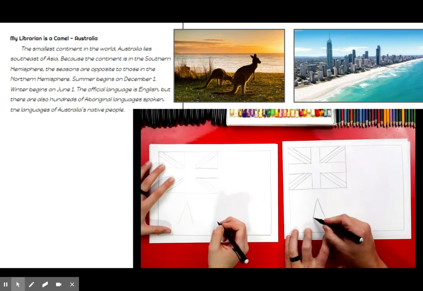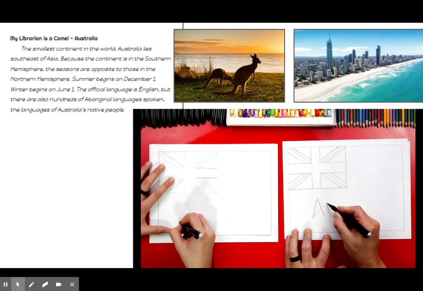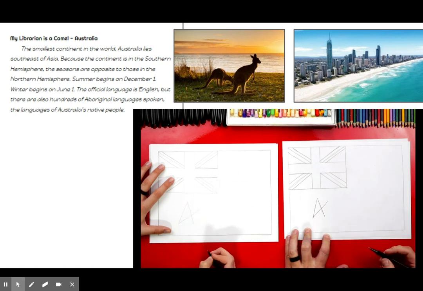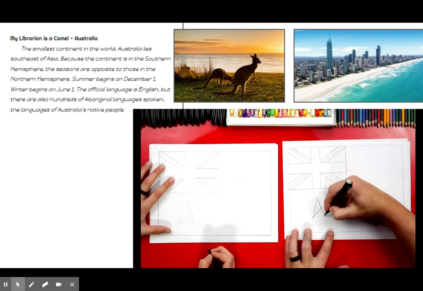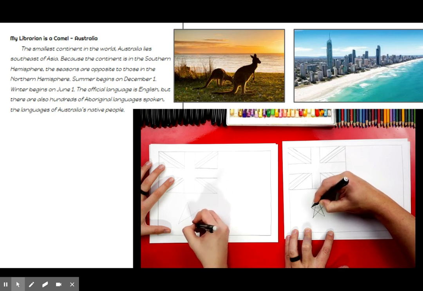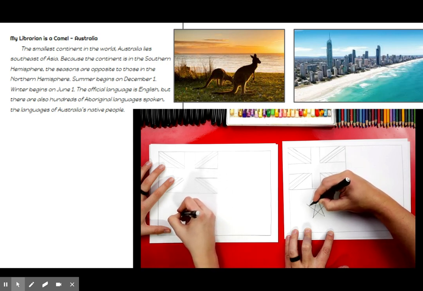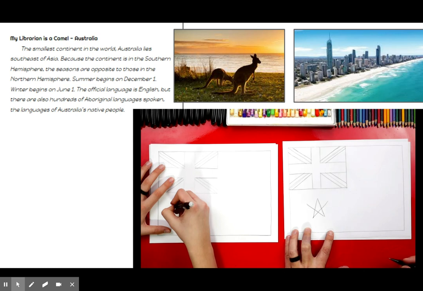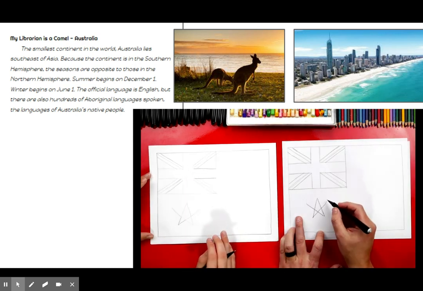Now we're going to start on this left point down here, and we're going to draw a line that comes across like this. Comes all the way over. Perfect. Then we're going to do the exact same thing on the other side. Come up like that.